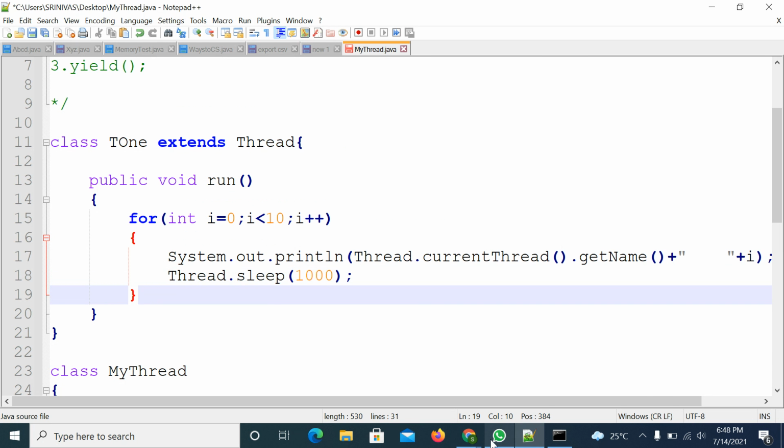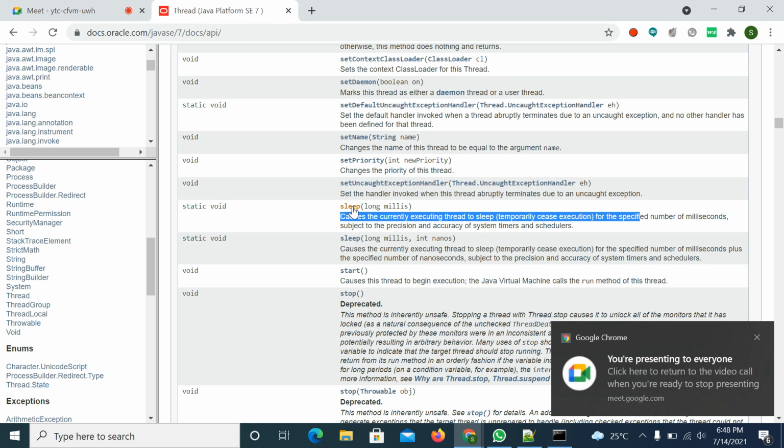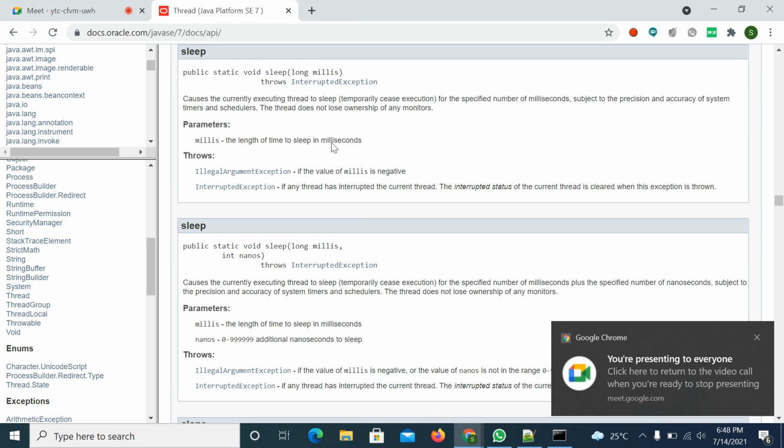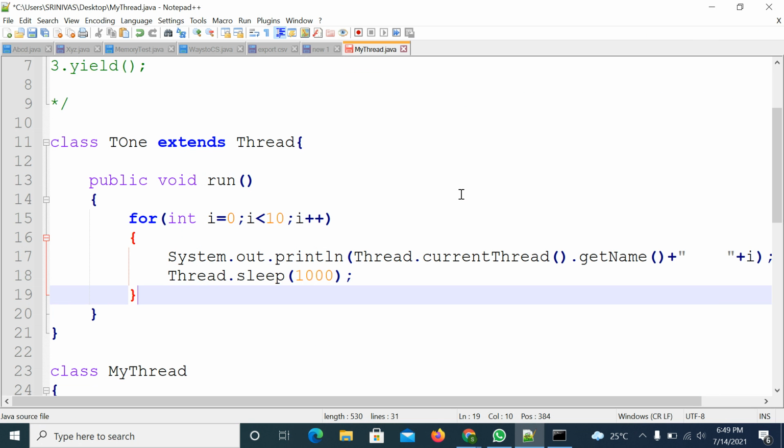Right. Now go and observe the sleep method prototype. Open the sleep method. See, observe here: after the sleep method, throws InterruptedException is there. That means it is throwing a checked exception. So if it is throwing a checked exception, either you can handle it by using try catch blocks or you can throw it. Right. So we'll try to understand what is the meaning.